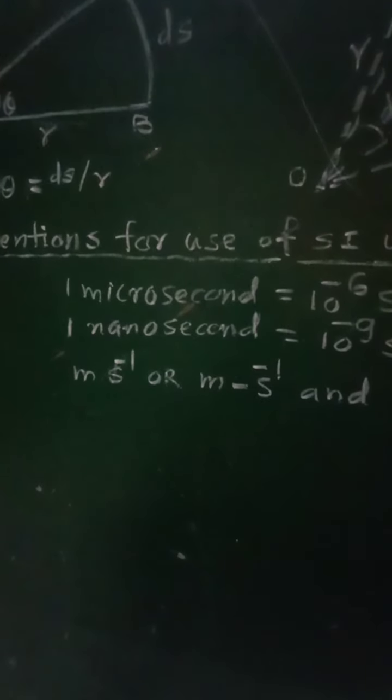1 kilogram, k must be small. 1 meter, m must be small. So all these initial letters of the full names of units should be written as small letters. But symbols of units named after a person